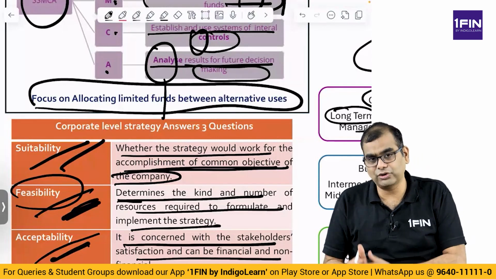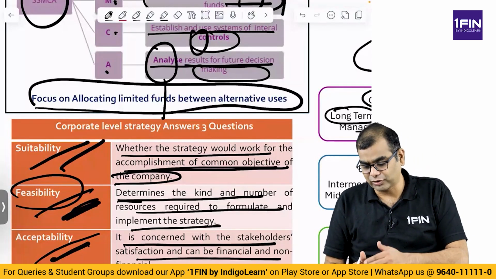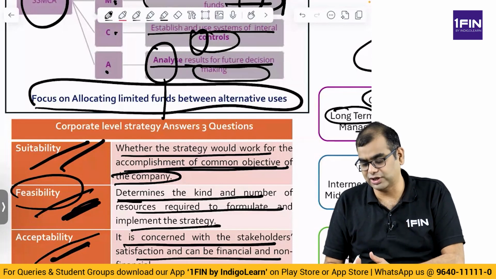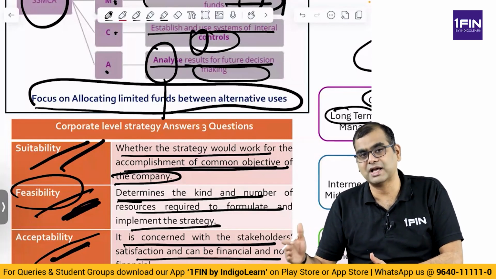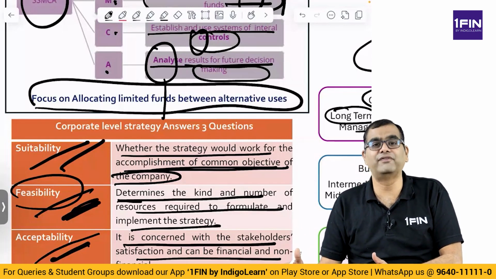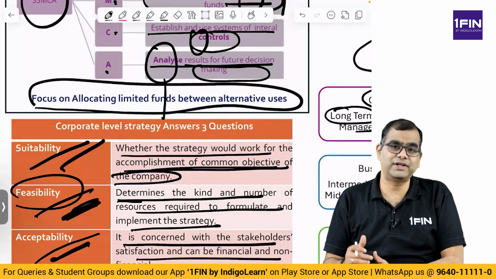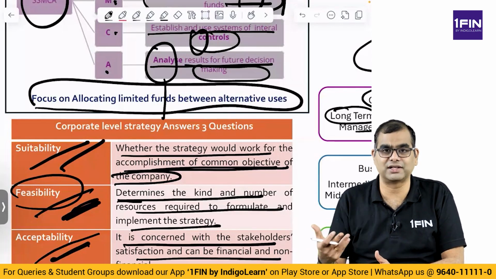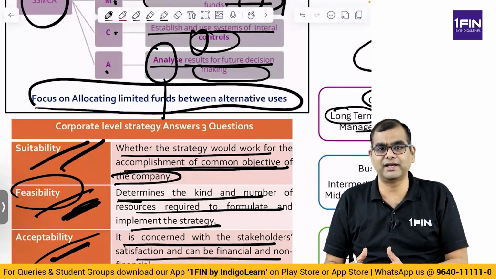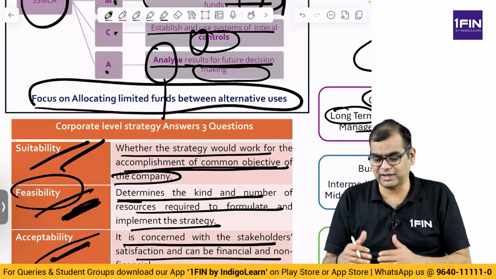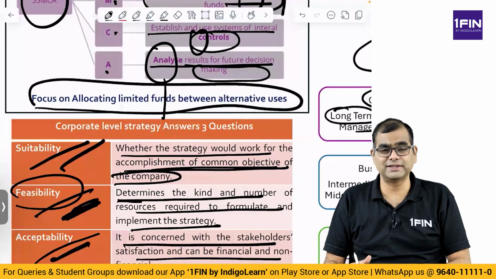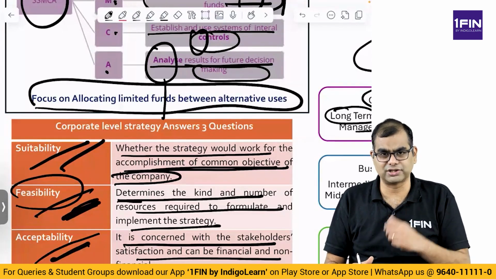If I were to implement a strategy like this, will my stakeholders, and when I say stakeholders, I'm not only referring to shareholders, but customers, employees, vendors, everybody, society at large, will this meet the requirements of everybody, or will anybody have a concern? So I'll give you an example. Let's say, a very wild example, I am ITC Limited. I'm already in the cigarette business. So a lot of people don't think it's a good business.